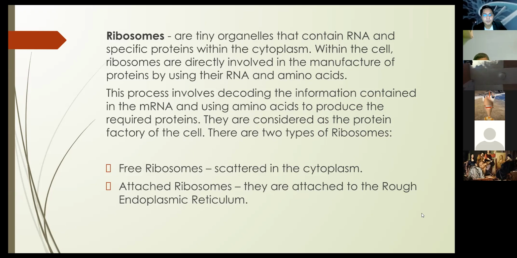Hence, the endoplasmic reticulum that contains ribosomes is called the rough endoplasmic reticulum. It makes the ER rough because the ribosomes are attached to the surface of the endoplasmic reticulum, or ER.